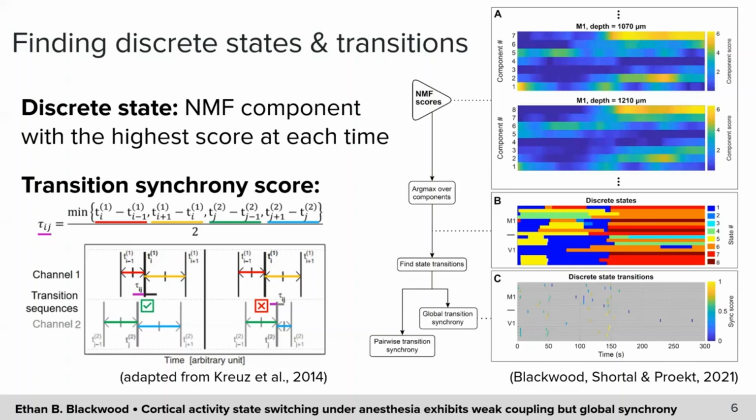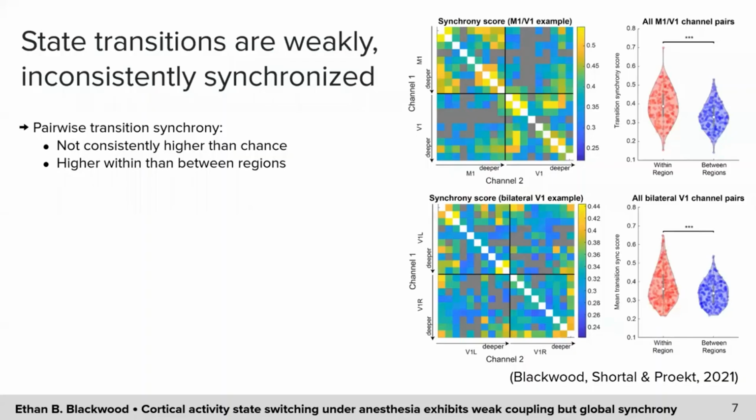Then, the synchrony score assigned to each pair of channels is just the fraction of the total transitions in both that are synchronous. Here are the pairwise transition synchrony results. In this slide and the next 2, the matrices show the values of the coupling measure computed on all channel pairs in the example recording of each type, and the violin plots aggregate across all recordings and contrast within region pairs with between region pairs.